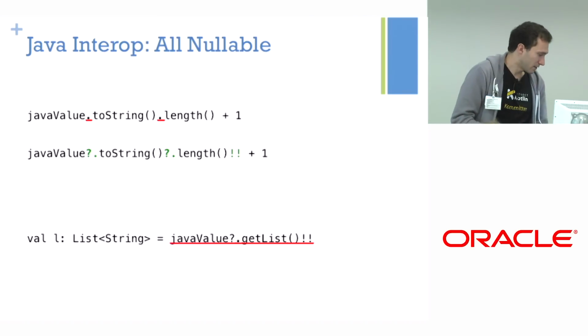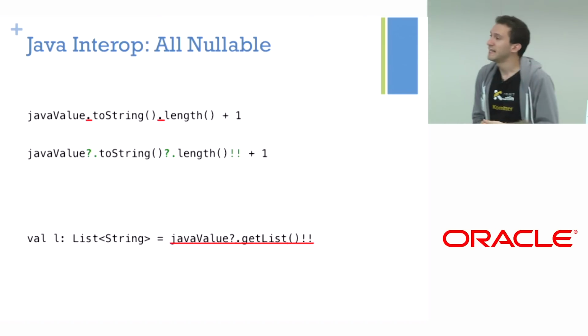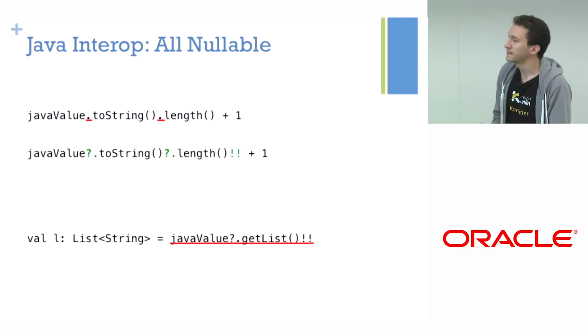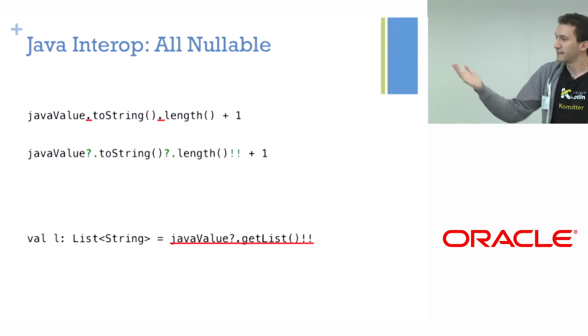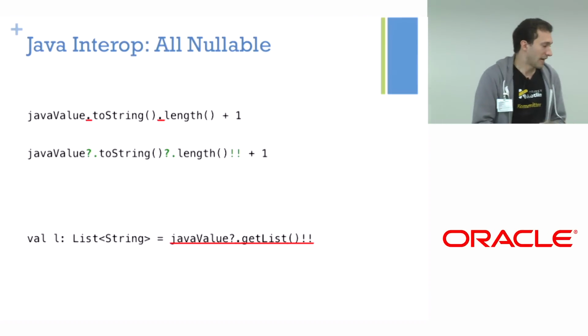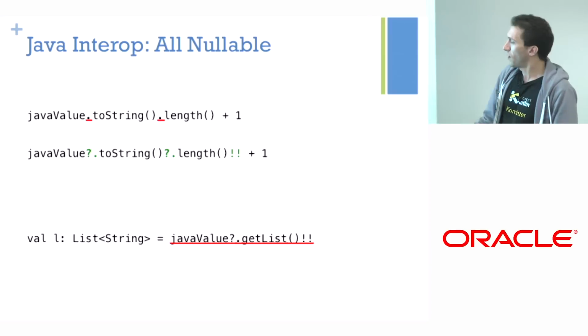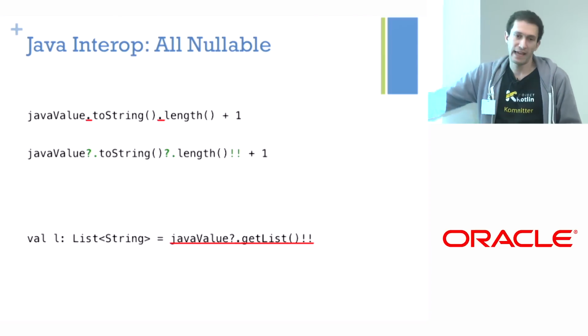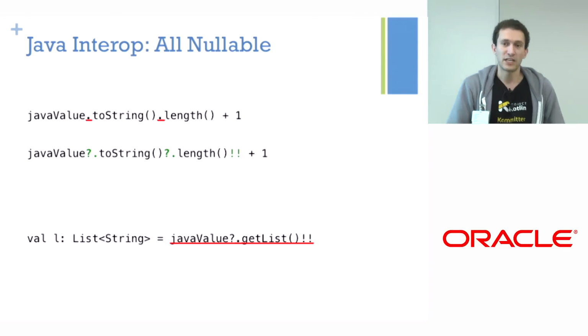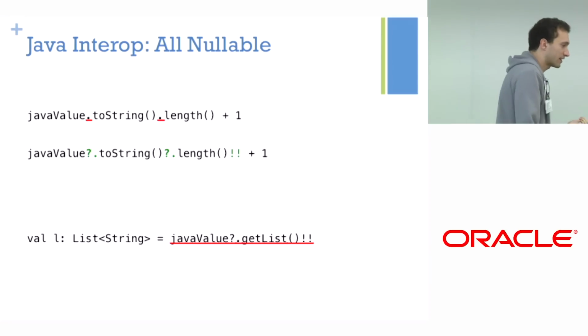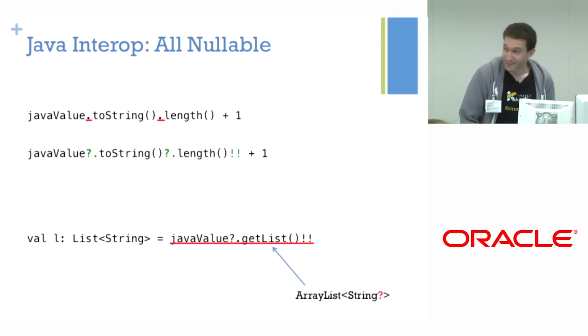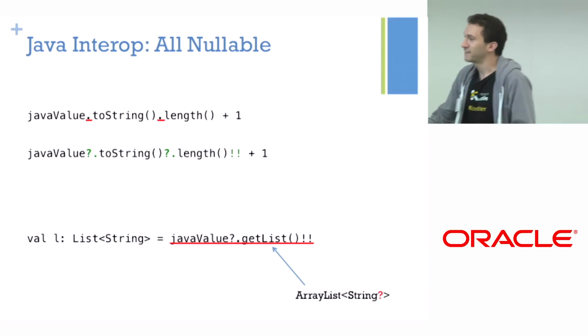But unfortunately, there are worse situations here. Like if I have a list of string in Java, I think it's a nullable list of nullable strings. So the best I can do is put this double bang operator here, and it will be a non-null list of, unfortunately, nullable string, which means that it doesn't fit.